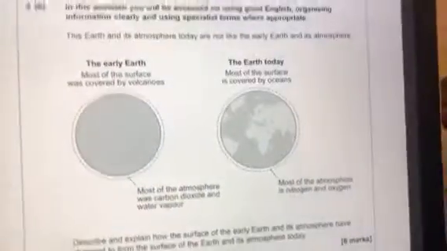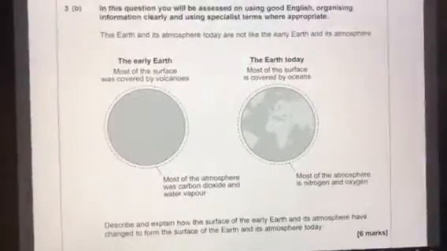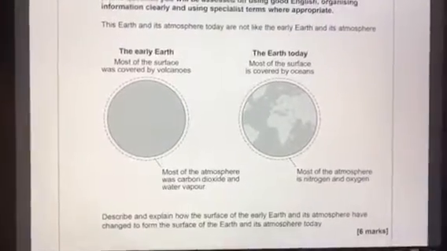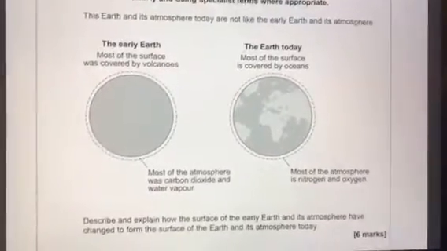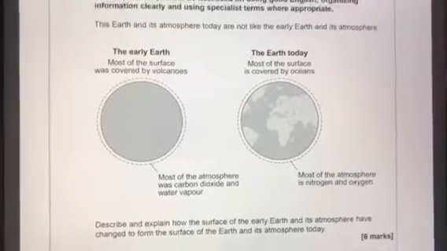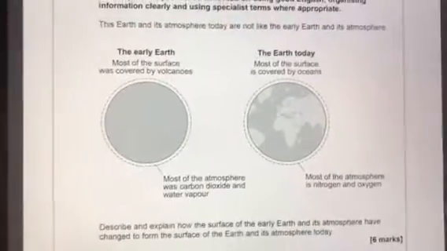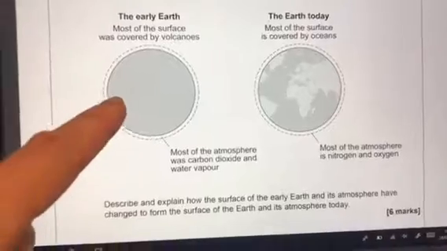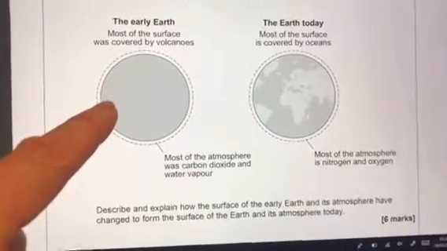Okay, our third question, question 3b, is looking at the Earth's early atmosphere. And again, it says describe and explain. So describe is say what you see, and explain is why those features are observed. Okay, so we can obviously see that in the start, most of the atmosphere was carbon dioxide and water vapor.